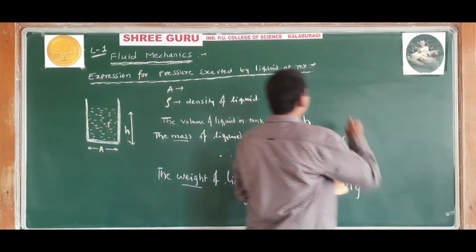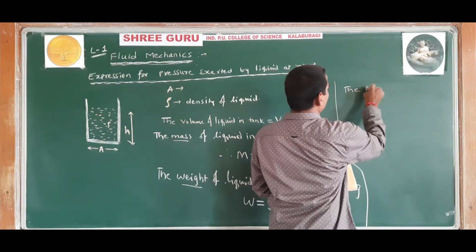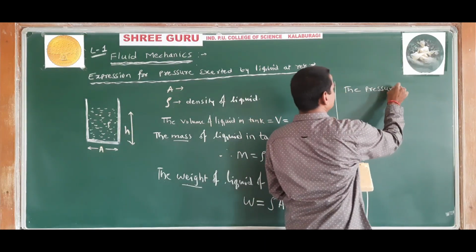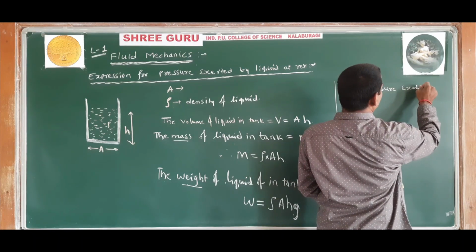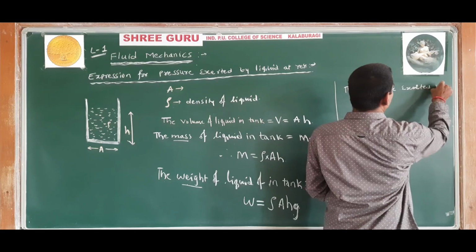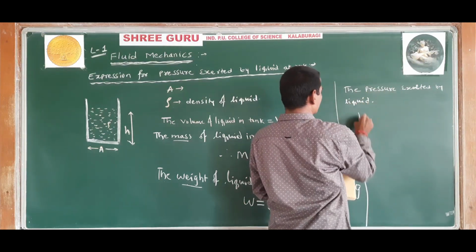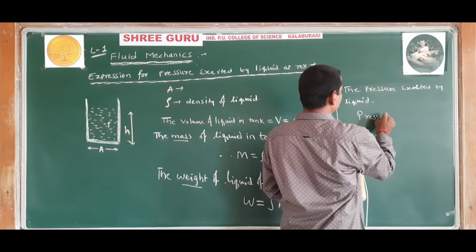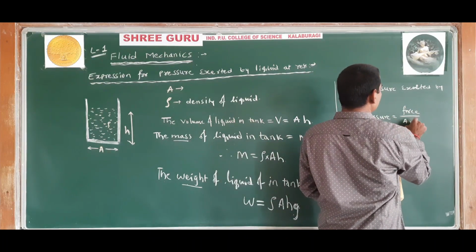Now the pressure exerted by the liquid, that is fluid pressure. Pressure is equal to, just now I told, force divided by area.